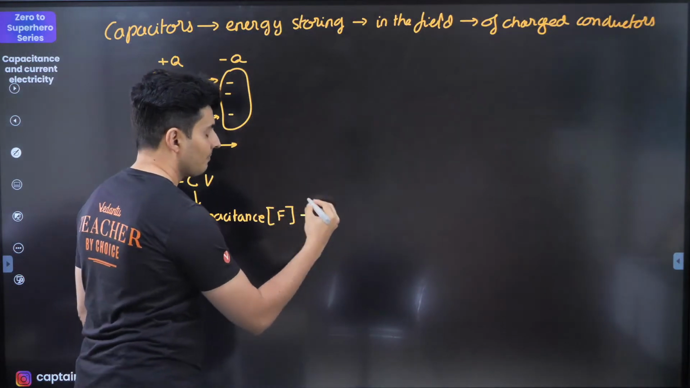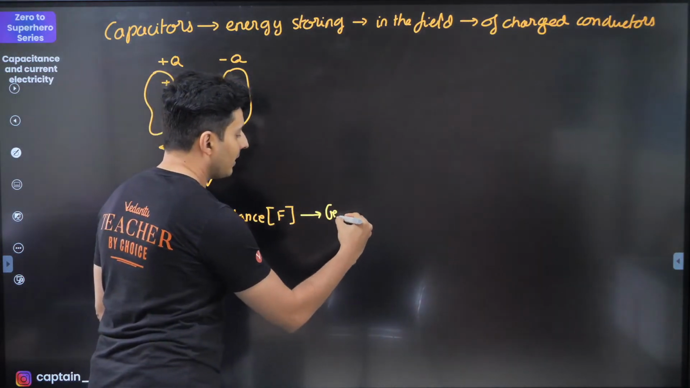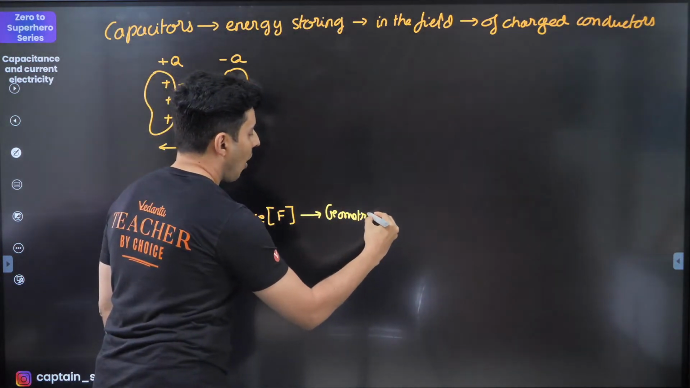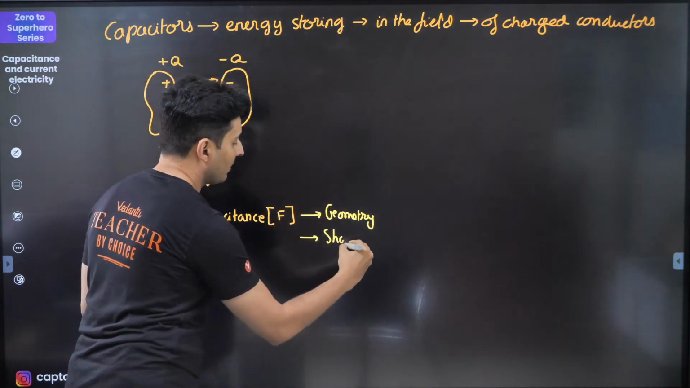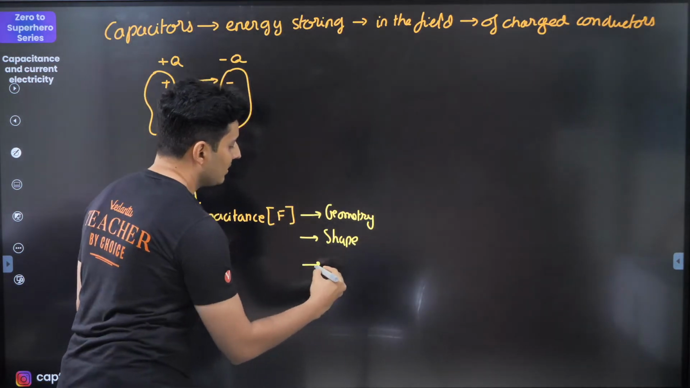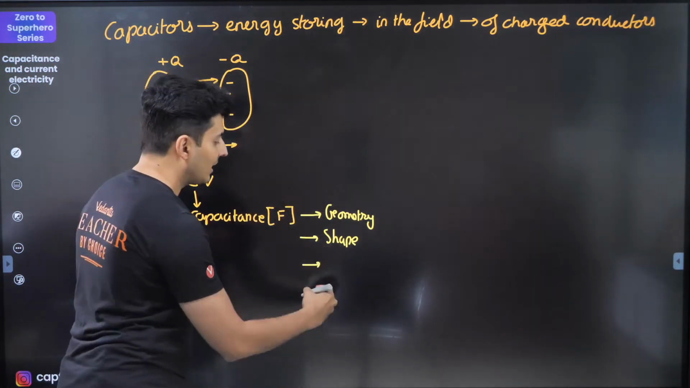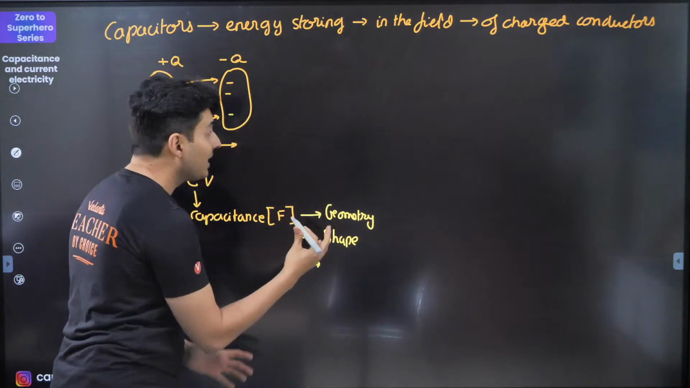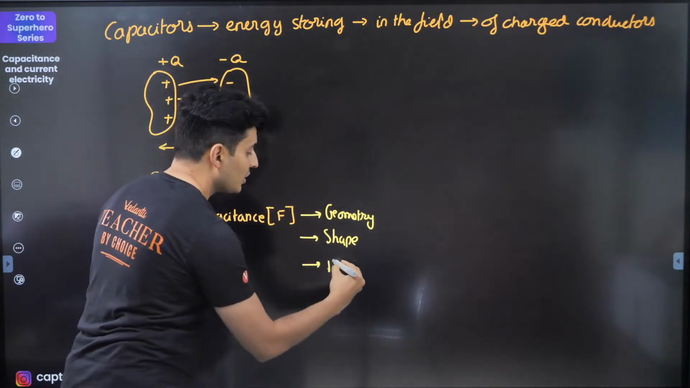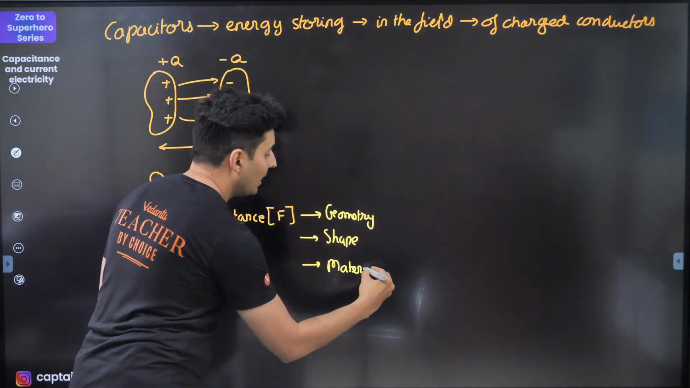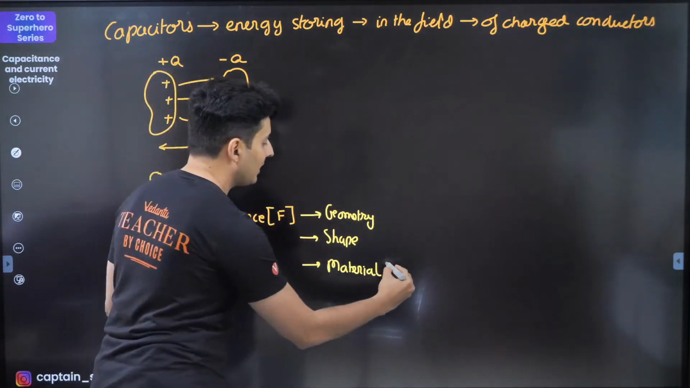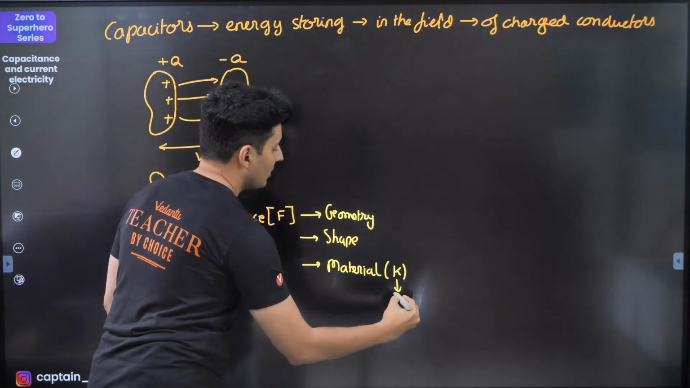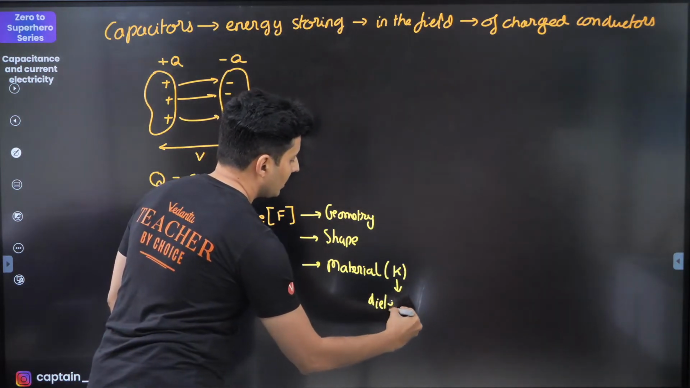Next thing which you should know is that the capacitance depends on the following quantities. It depends basically on the geometry of the capacitor. It also depends on the shape of the capacitor. It also depends on one more thing, and that is basically your material, what you fill between the plates. So it depends on the dielectric medium between them. Material as in K, this is your dielectric constant.